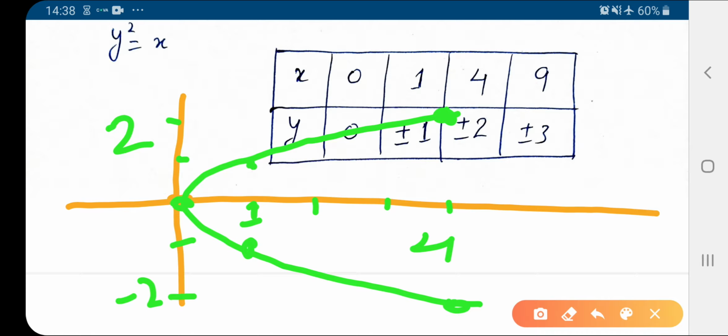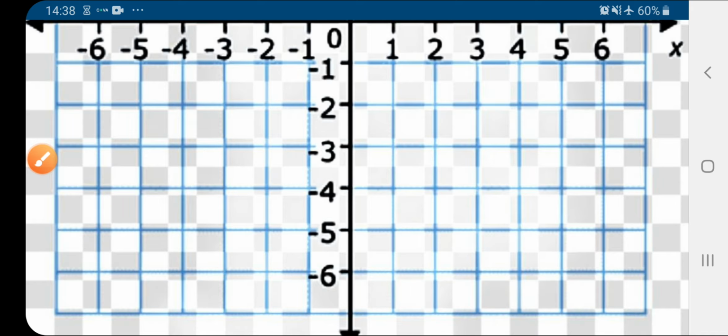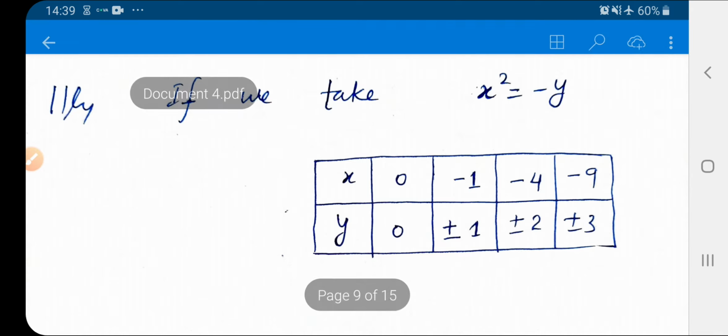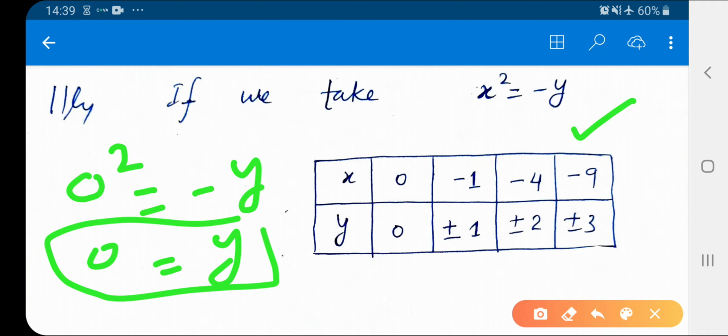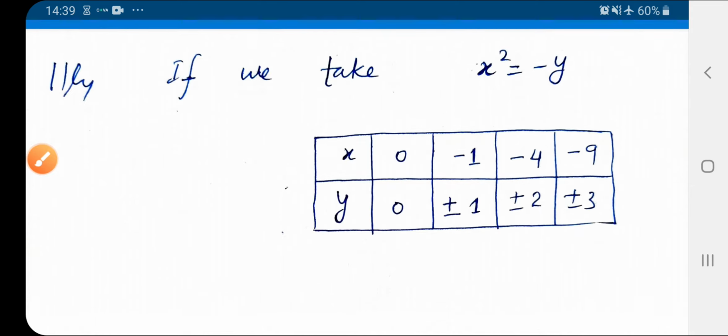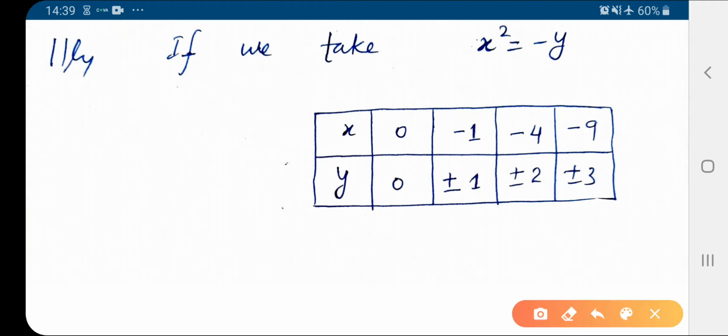One more example is here. See here, if we take the equation x squared equal to minus y. Now when x equals 0, y is equal to 0. Similarly, when x equals plus or minus 1, y equals minus 1. I think something is wrong here. You can say, let here be x and here be y.